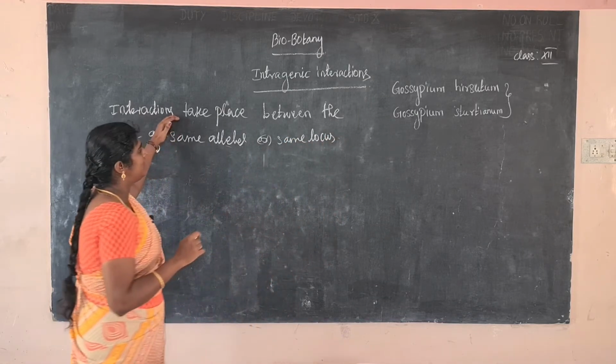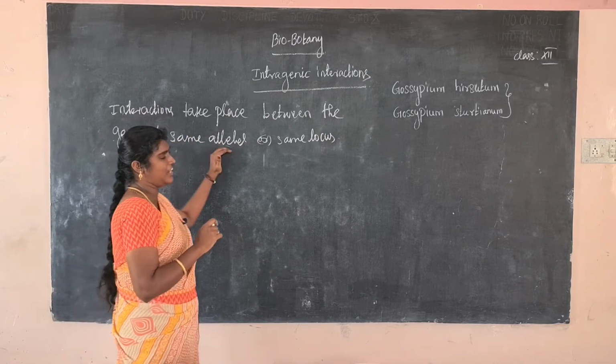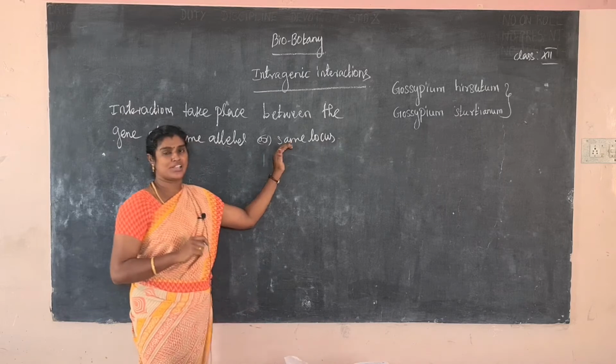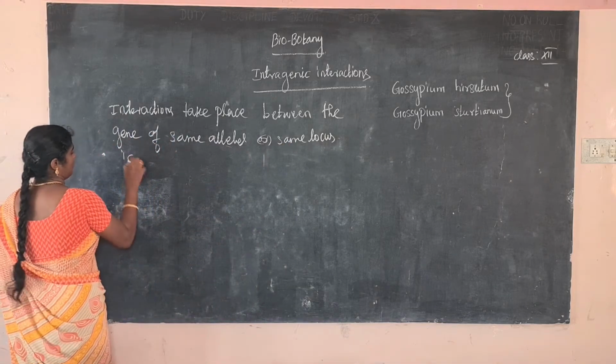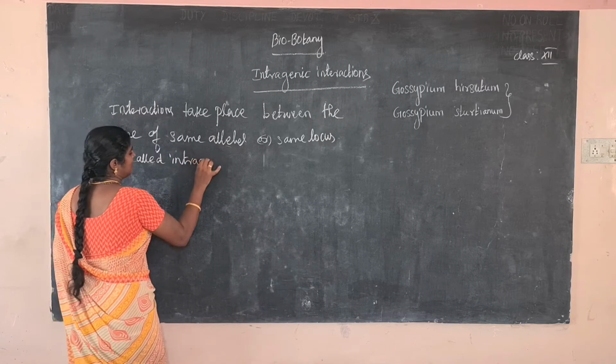The interaction that takes place between the alleles of the same gene, or at the same locus, is called intragenic interaction.